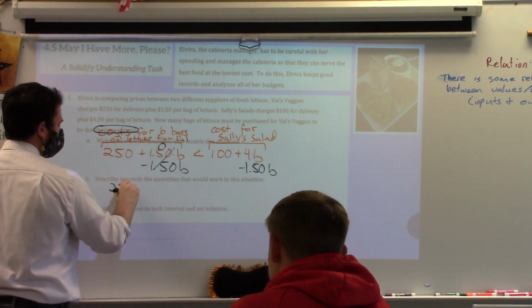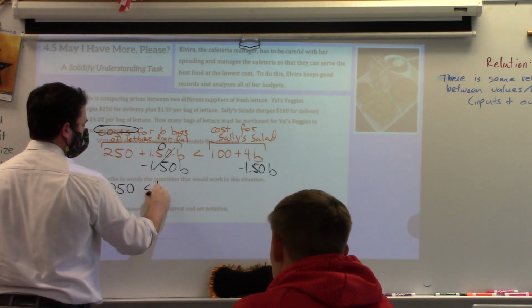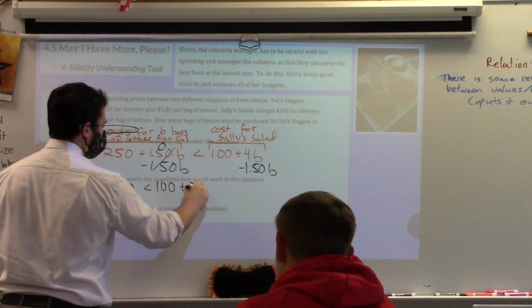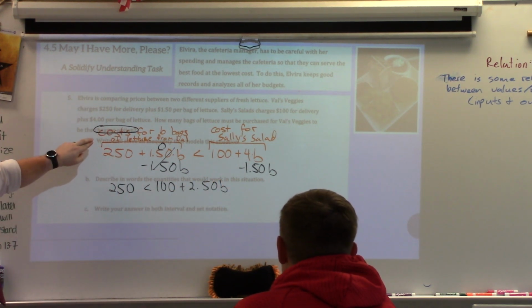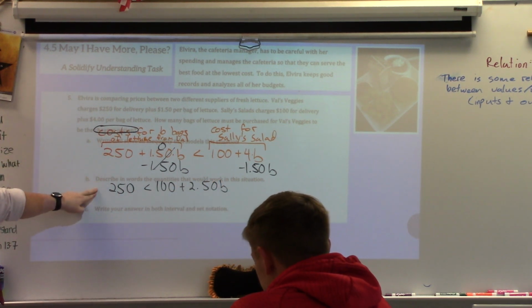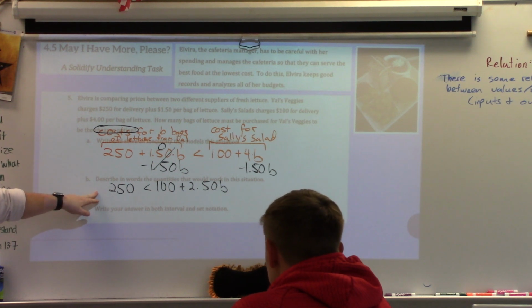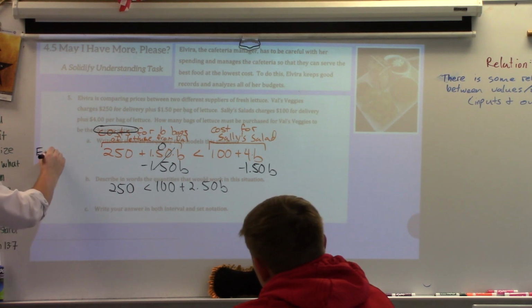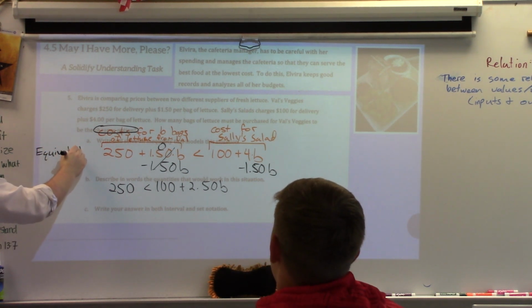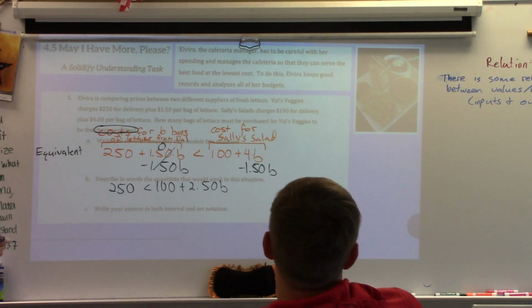Yeah. Let's work on that language a little bit. What is true about the orange inequality and the black inequality? There's an important E word. Equivalent. They are equivalent. Do they look the same? No. Do they have the same solution values, or set of solutions?